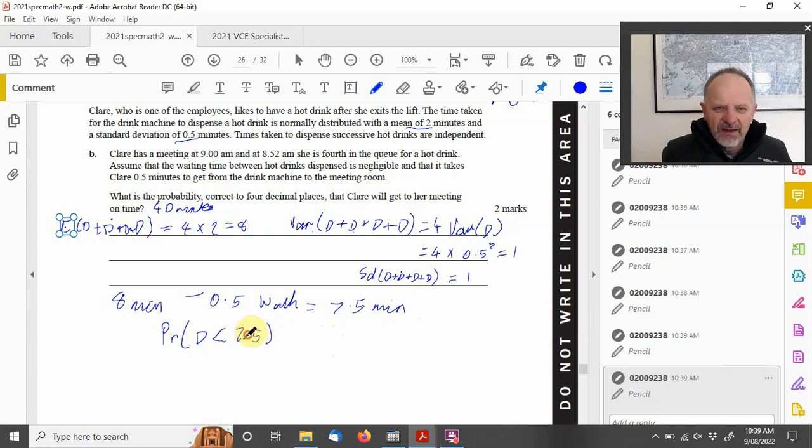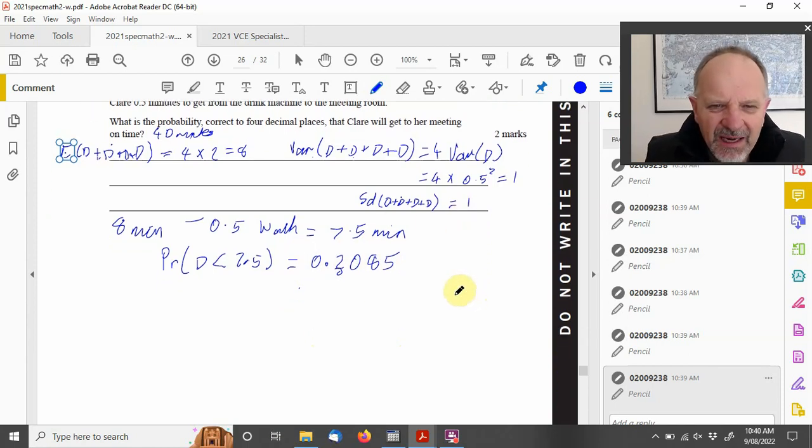We get our calculator out, go to the statistics part, and look up the normal distribution, and we find that 0.3085 is the probability, correct to 4 decimal places, that she will get to her meeting on time.